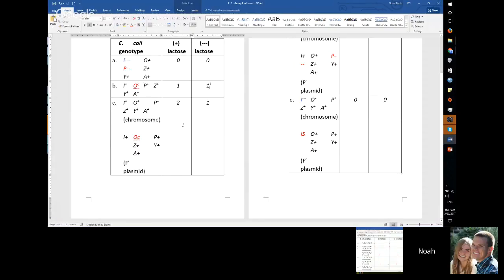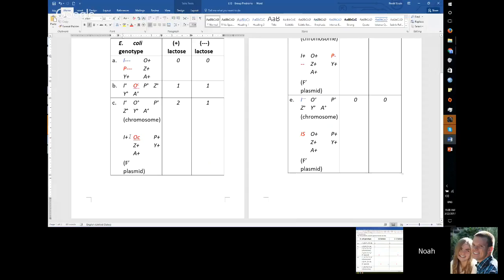Now for C, the chromosome genotype in E. coli is all wild type, so it follows the basic rules. However, in the plasmid, the O is defective, which, like we just explained, means the repressor cannot bind to the operator site, even though it is generated. So if we have lactose, the repressor will be removed and product will be generated from the chromosome.